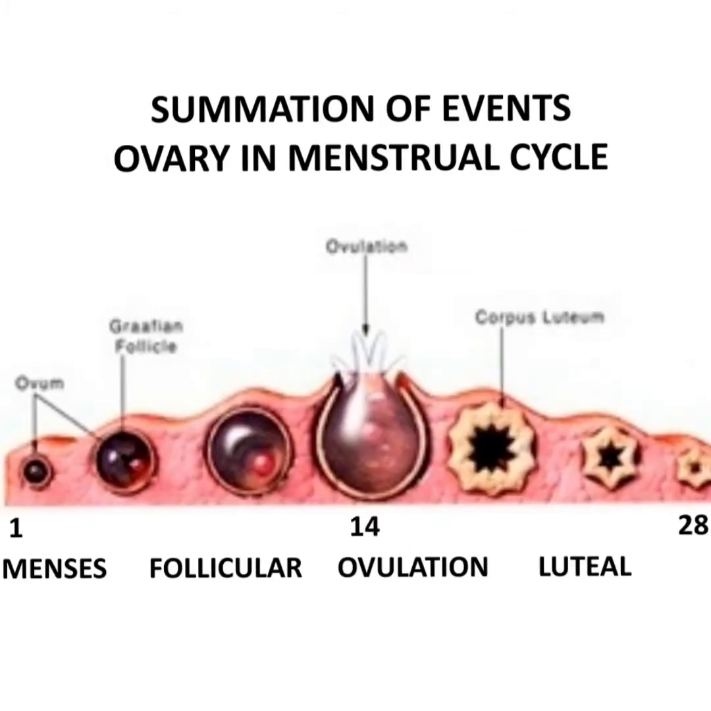The summation of events, what happens? First there is menses, then the development of the Graafian follicle slowly during the follicular phase, and ovulation on the 14th day, followed by the development of the corpus luteum, then the formation of the corpus albicans, then the start of the next menstrual cycle.